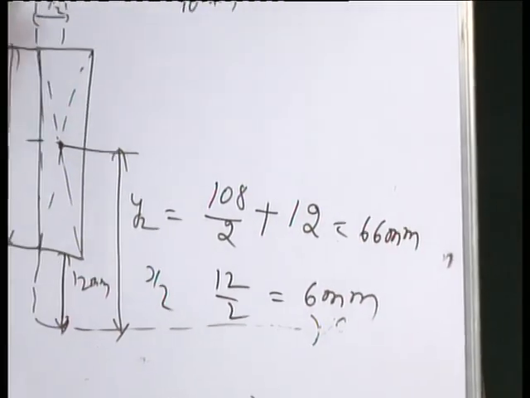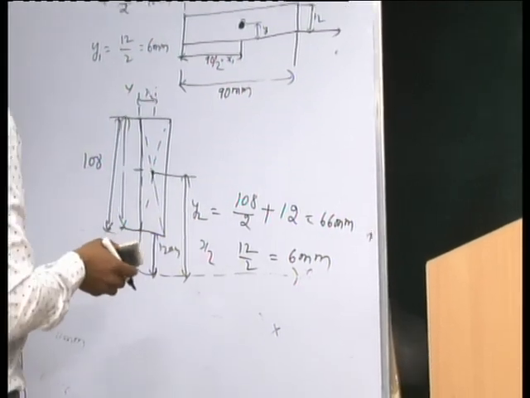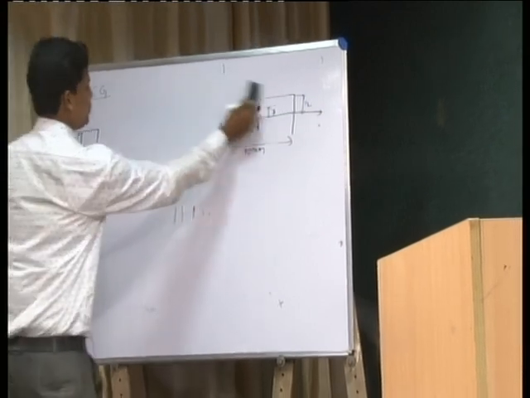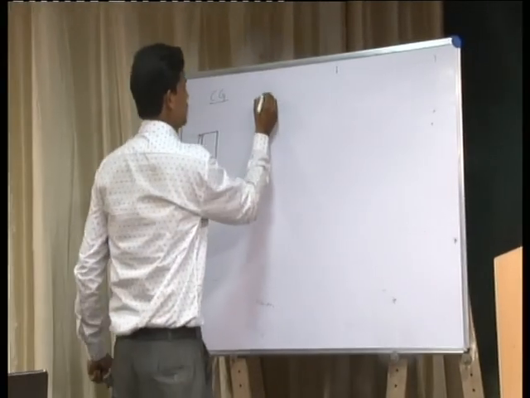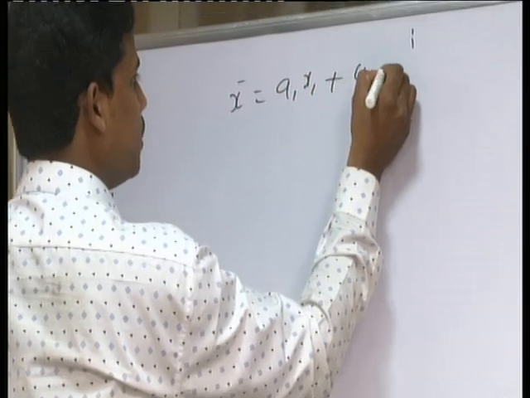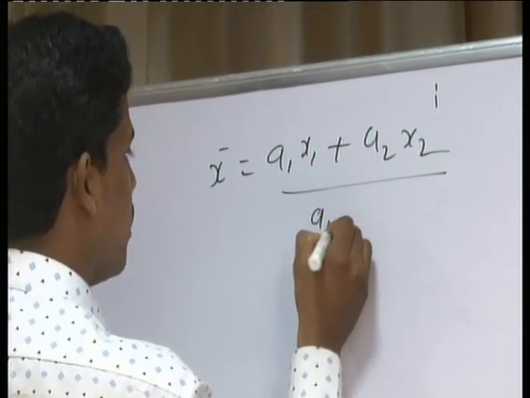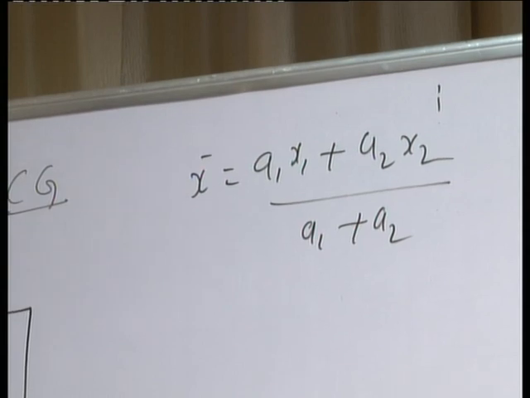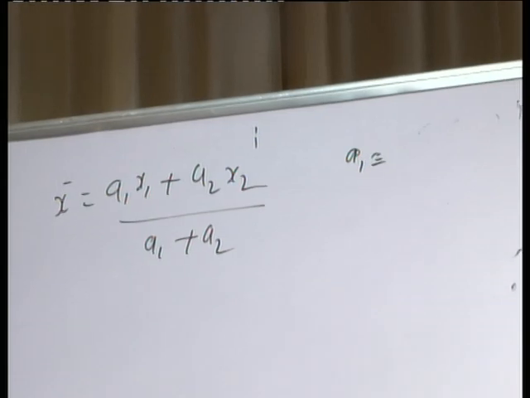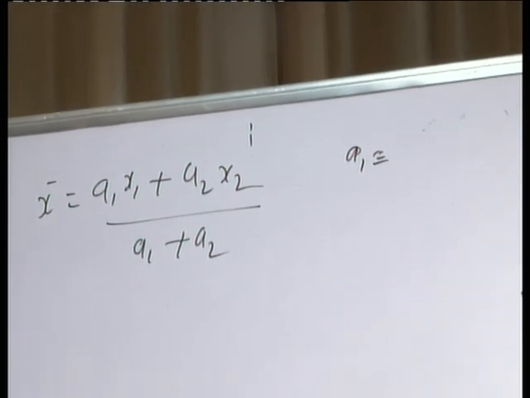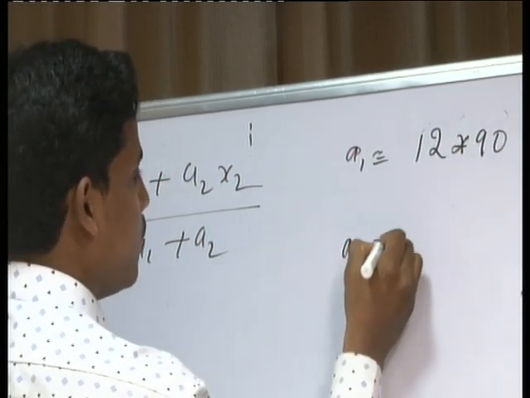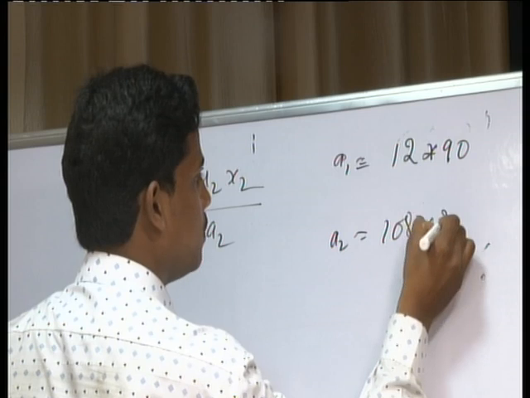You will get x1 and y1, and x2 and y2. If you substitute these values in the above equations, x bar is equal to a1 x1 plus a2 x2 divided by a1 plus a2. A1 is the area of the first unit, 12 into 90, and a2 is 108 into 12.